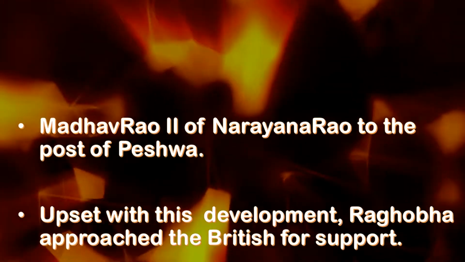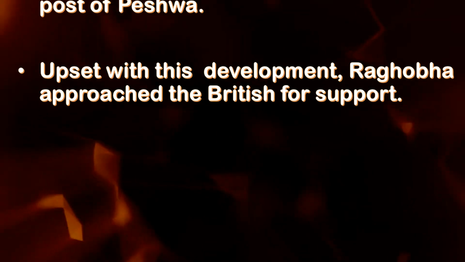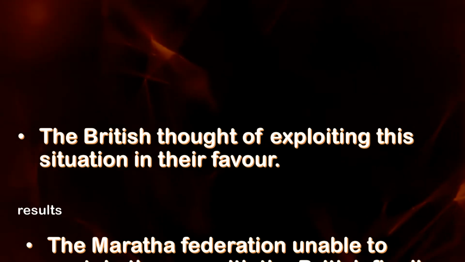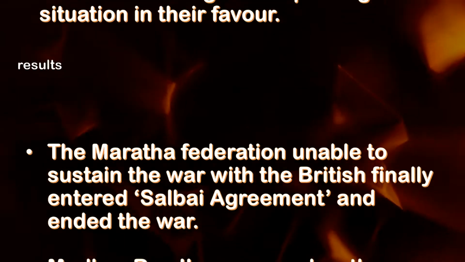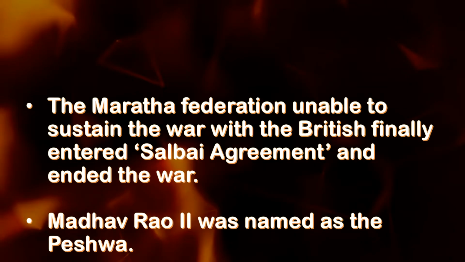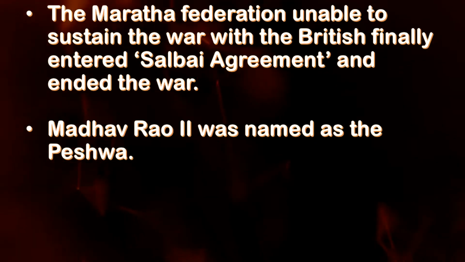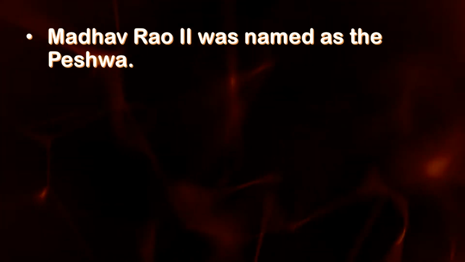Madhava Rao II became the next Peshwa. Raghoba approached the British for support. The British thought of exploiting the situation in their favour. Results: the Maratha Federation, unable to sustain the war with the British, finally entered Salbai Agreement and ended the war. Madhava Rao II was named as the Peshwa.